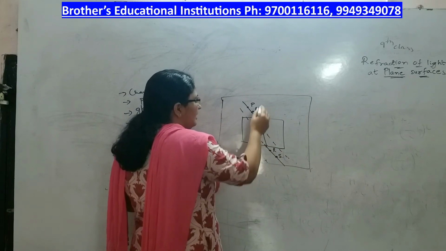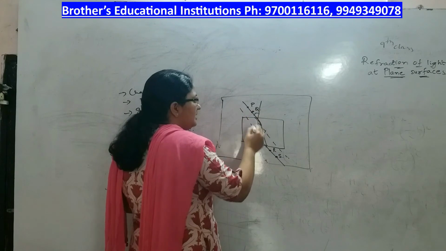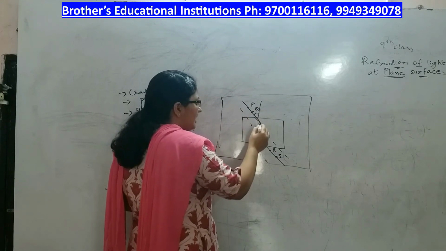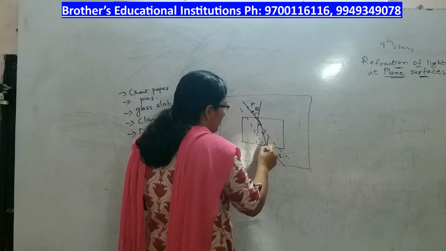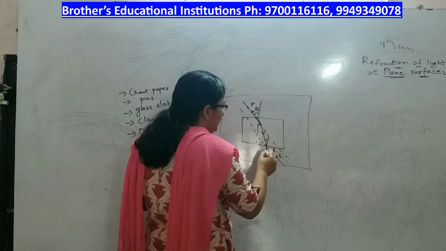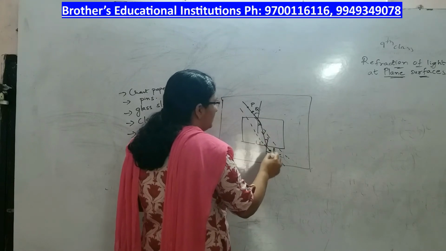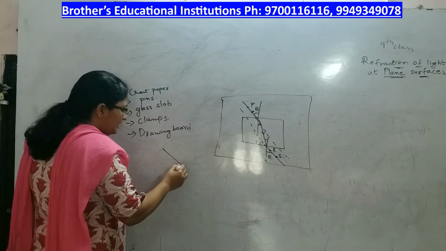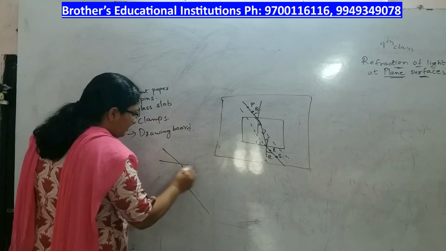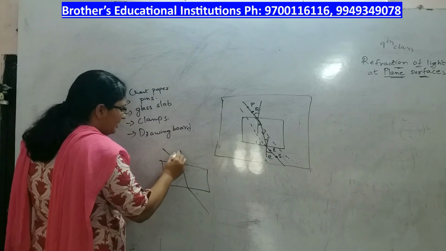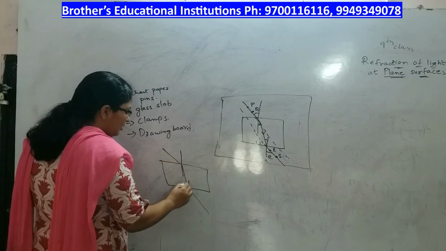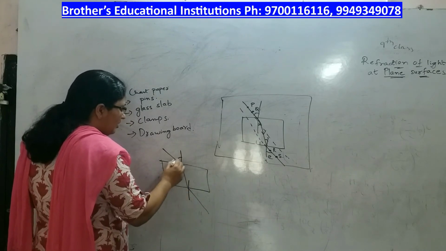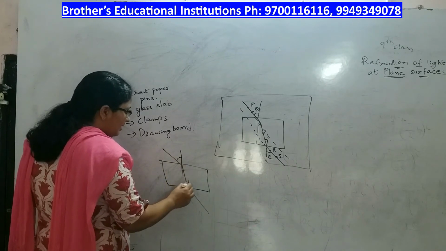This angle is called the angle of incidence, and this angle is called the angle of refraction. Here this angle is called the angle of incidence, and here this angle is called the angle of emergence. Let's say this is the glass slab. You are drawing a normal here and one more normal here.